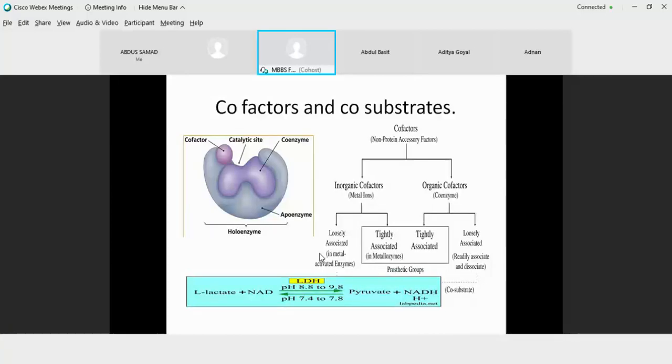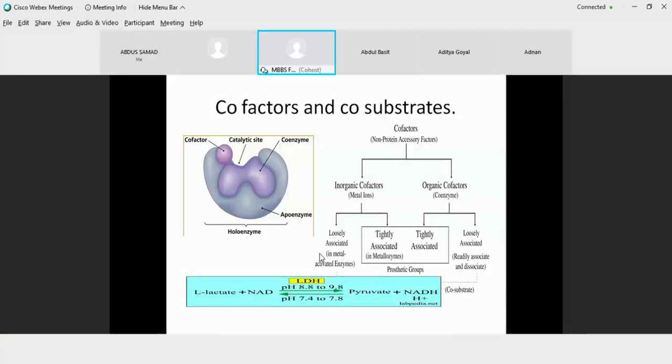And if these cofactors are organic in nature, they are said to be coenzymes. Like all your vitamin B complexes, starting from B1 thiamine, thiamine pyrophosphate, that acts as a coenzyme. Then, for example, flavin, FAD, FMN, niacin, NAD, NADH. So these are all organic in nature and they are attached to the enzyme, and therefore they are known as coenzymes.